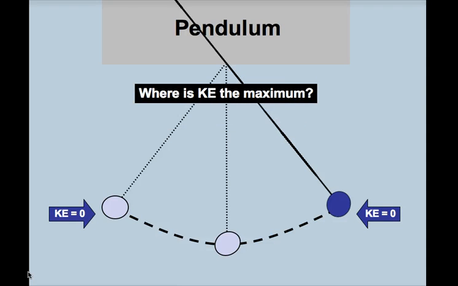And where is the KE max? Well, that's easy. At the bottom, it's swinging as fast as possible. That's how a pendulum system works, and that's the conservation of energy.